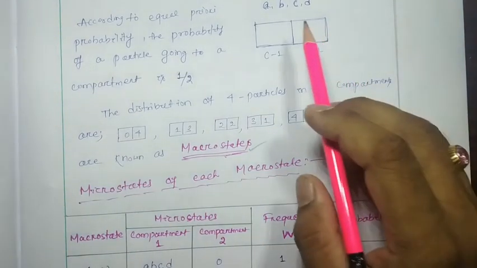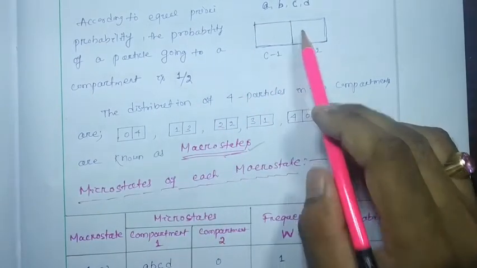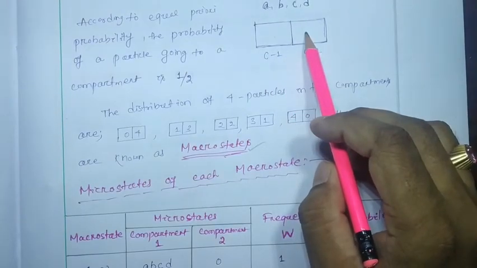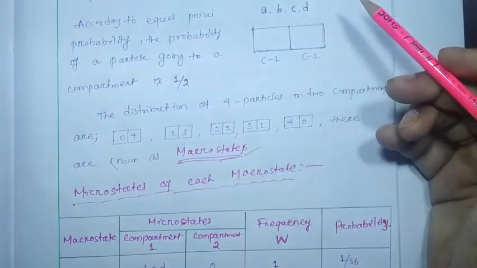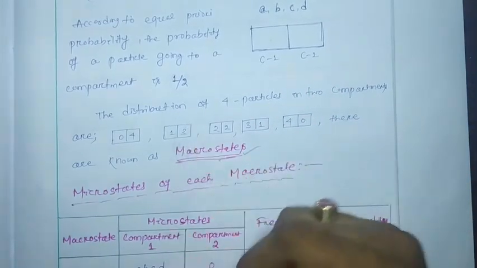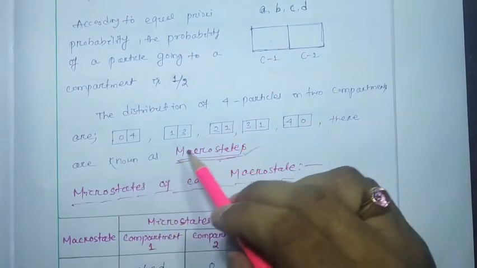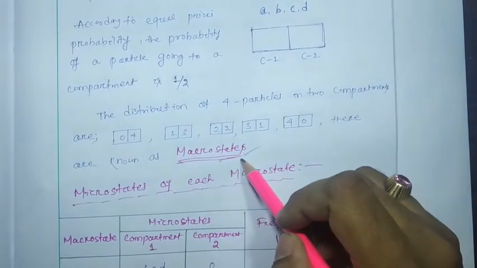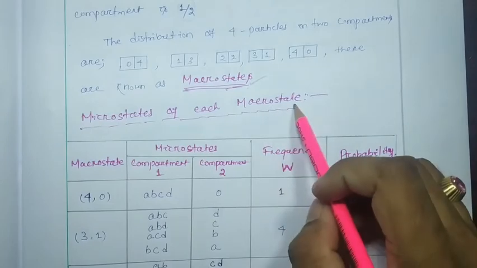That means the first one will have 0 particles in the first compartment and 4 in the second. Here 1 particle will be in one compartment and 3 particles in the second compartment. So 1 particle means maybe A, maybe B, maybe C, maybe D, anything. Whatever the possible microstates of this particular macrostate, that we are going to discuss. So these are the overall, main distributions of 2 compartments, called the macrostates. Now we have to find out the microstates of each macro state.